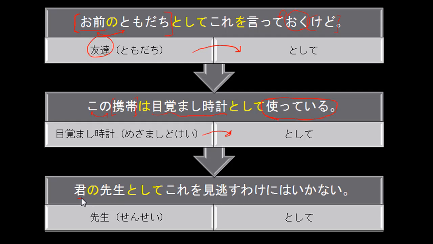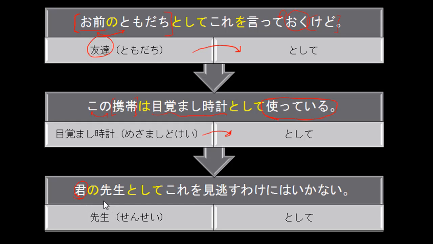I want to go ahead and start off with this kimi here. You may already know this. This also means you, and this omae also means you, but the two are very different in meaning. You also want to be careful when using this structure, because when you use this towards somebody else, it's putting them in a lower status than yourself.